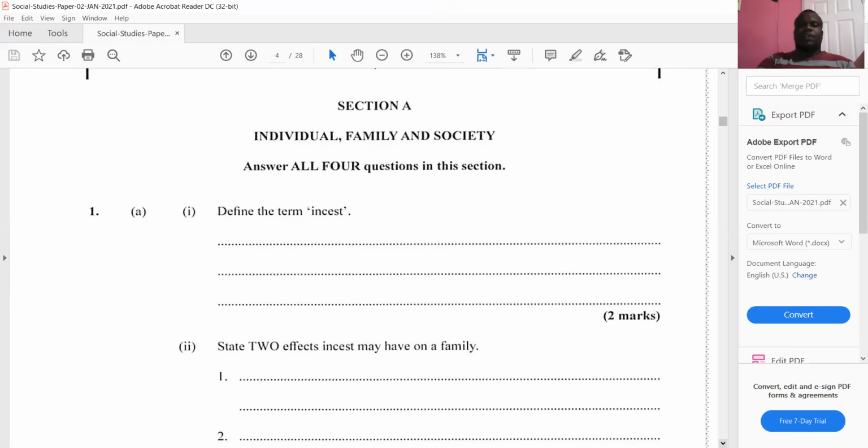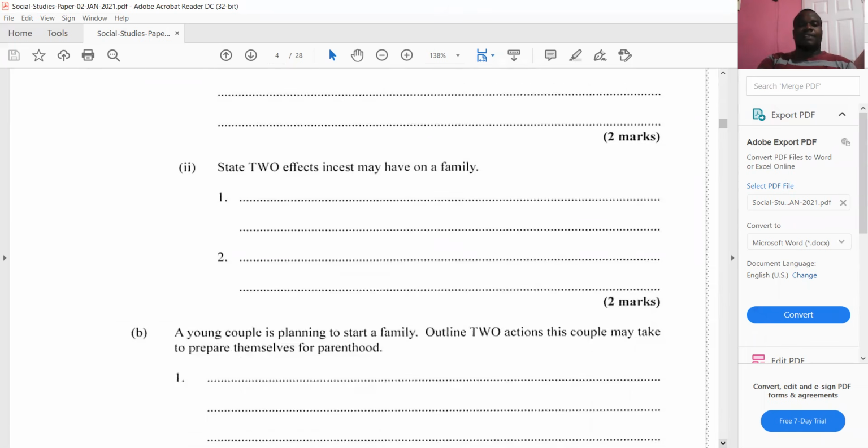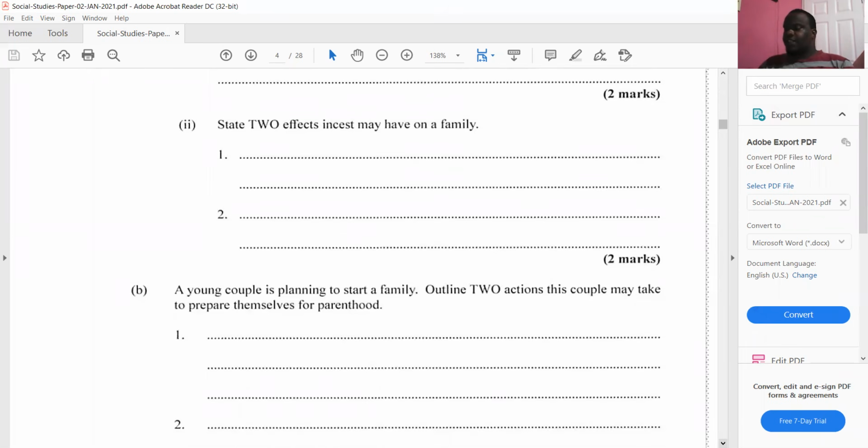Good. Next part of the question now says, state 2 effects incest may have on the family. Effects are victim may become a delinquent. So after going through that trauma, the person probably might start acting out, right? Engaging in negative social activities like risky sexual behavior, turn to a life of drugs, using alcohol, those kinds of things.